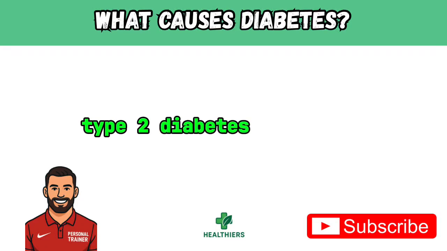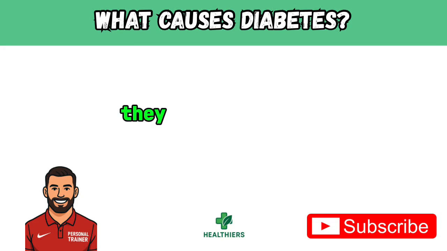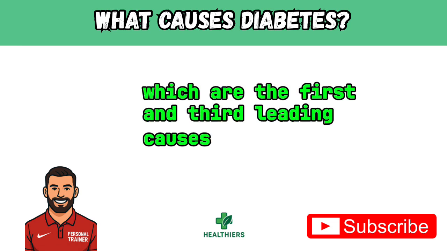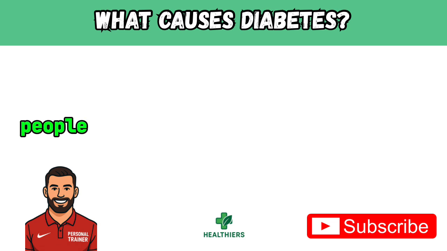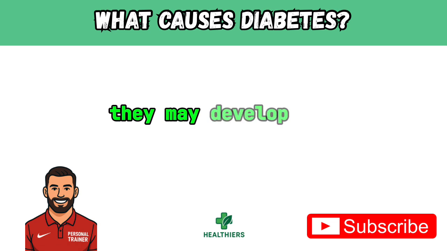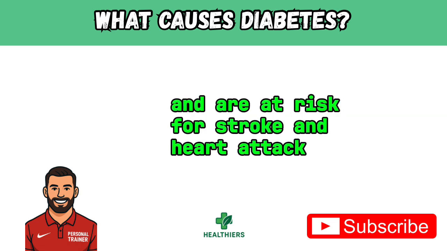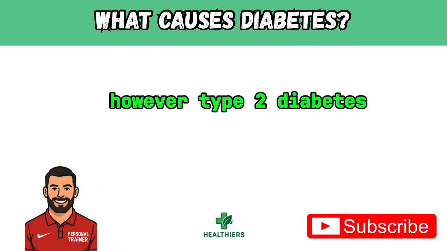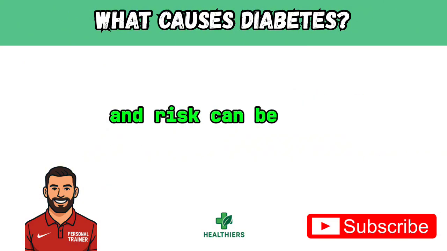Type 2 diabetes and prediabetes are conditions that affect millions of people. They can lead to heart disease and stroke, which are the first and third leading causes of death and disability in the United States, respectively. People with diabetes and prediabetes can develop problems with their vision and lose feeling in their limbs. They may develop liver and kidney disease and are at risk for stroke and heart attack. However, type 2 diabetes and prediabetes can be avoided and can be reversed.